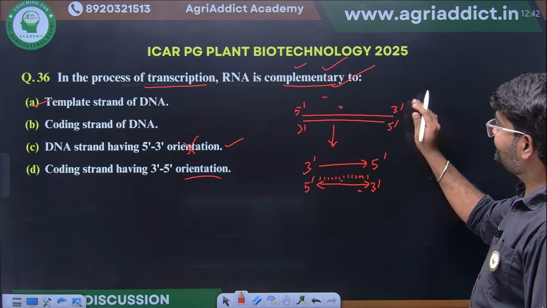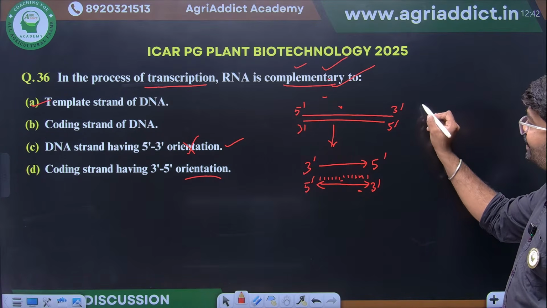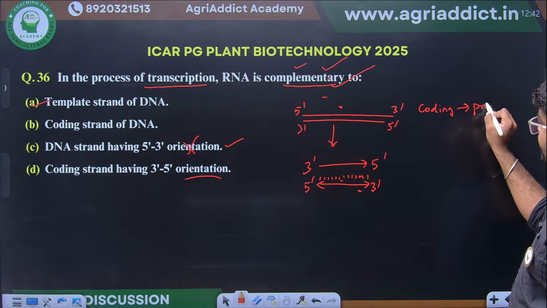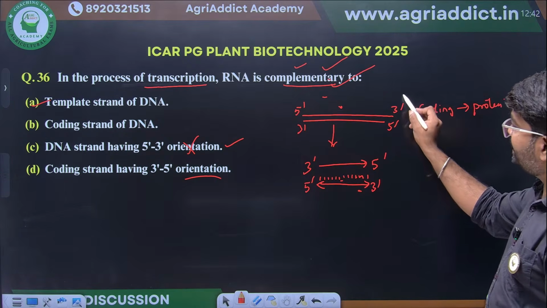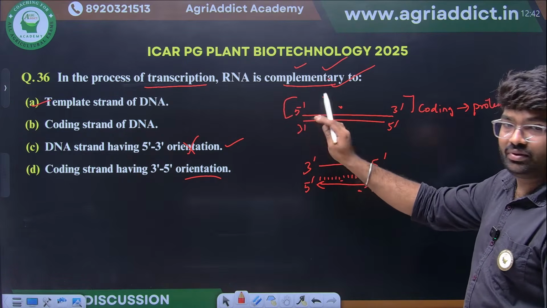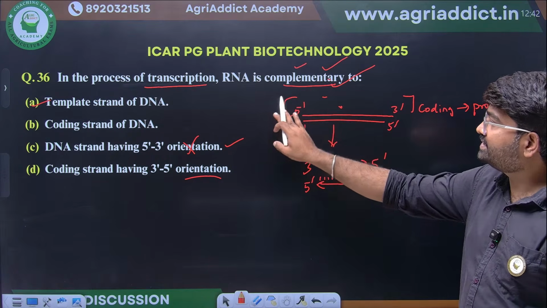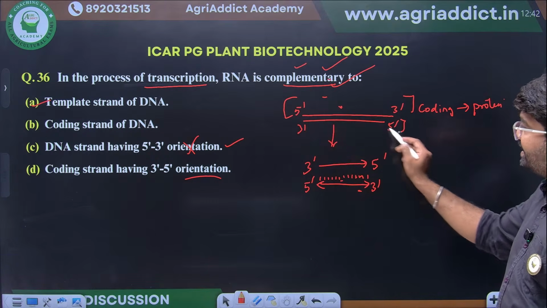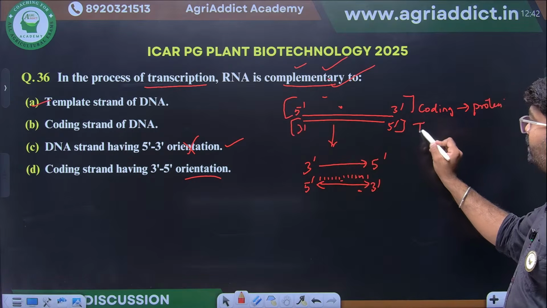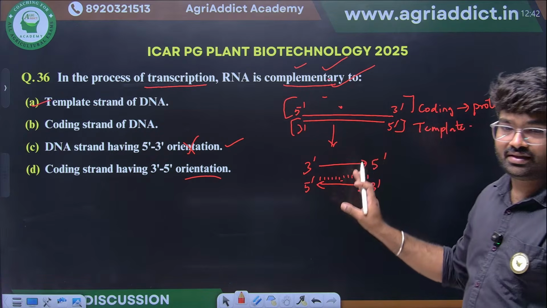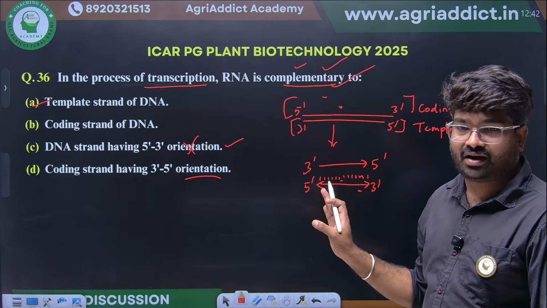See, you first remember these things. Coding strand means what? That will code for the protein. Okay. So the information will be present in the 5' to 3' code. Yes. So this is the coding strand. This is the template strand. Template strand means what? It will be involved in the synthesis of this transcription. That means messenger RNA will be synthesized.